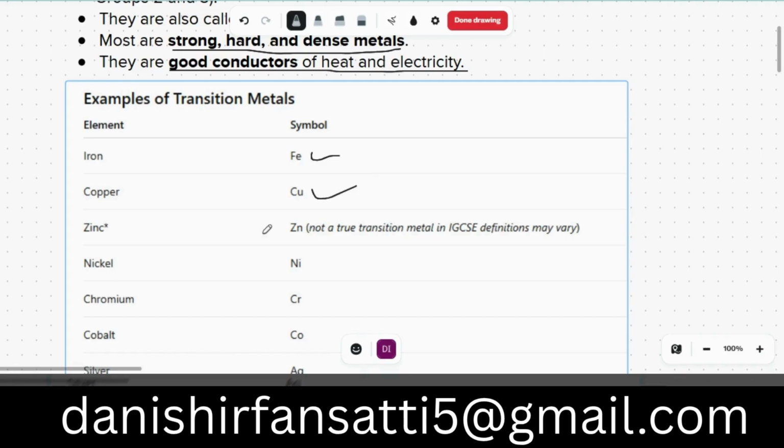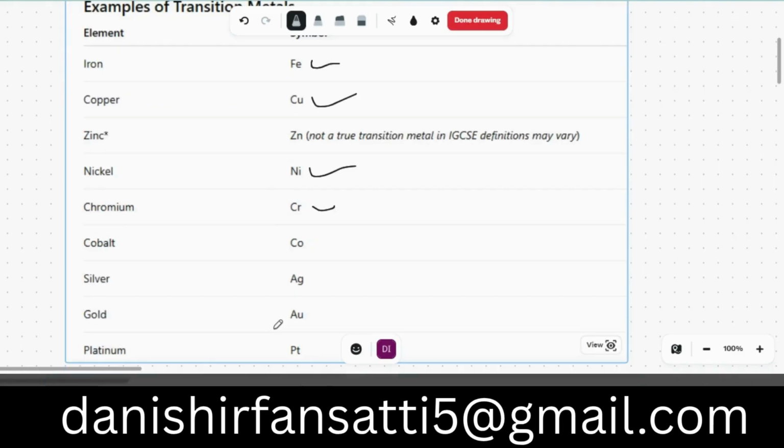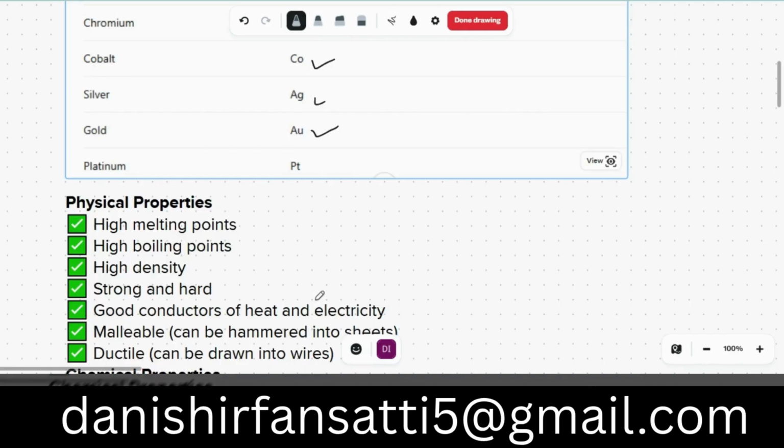Zinc is Zn, and some people call it a true transition metal, some may not. Okay, but for IGCSE, yes, we can say that this is a transition metal. Nickel is a transition metal. Chromium, cobalt, silver, gold that has a symbol of Au, and platinum.